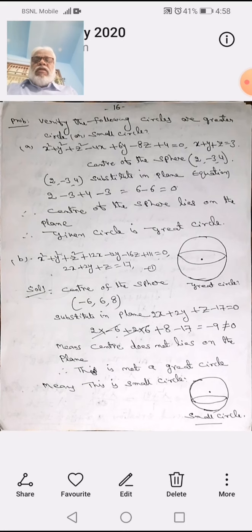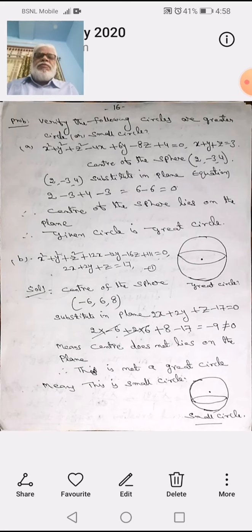Then we say the center of the sphere lies on the plane, or the plane is passing through the center. So the center of the sphere lies on the plane, and the given circle is a great circle. So that is 6 minus 6 is equal to 0. We got the center of the sphere lies on the plane, the given circle is a great circle.